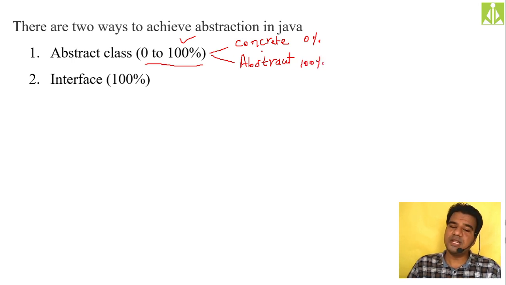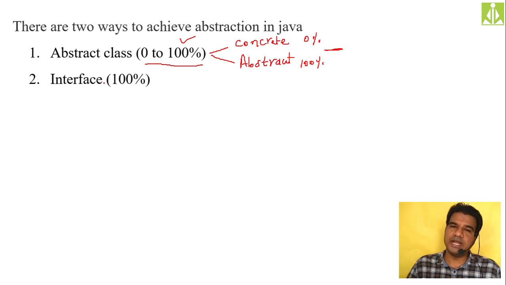And if it is maintaining a combination of these two, because generally whenever we give the definition of an abstract class, we say an abstract class is nothing but a collection of both concrete as well as abstract methods, so it is maintaining a mixture of these two, then the abstraction will be somewhere in the middle. Not 0, not 100, but somewhere in the middle. Hopefully you understood. Only concrete methods, 0% abstraction; only abstract methods, 100% abstraction.